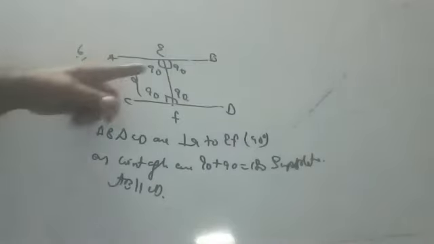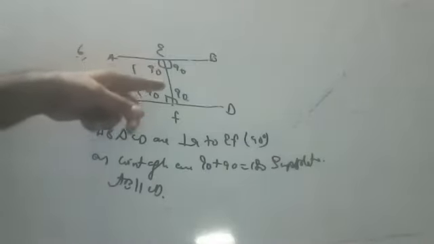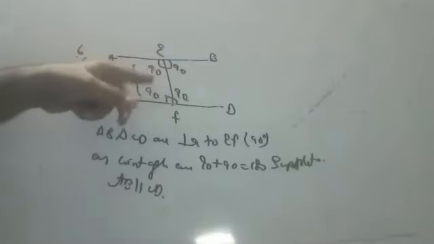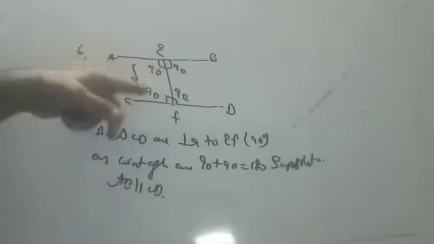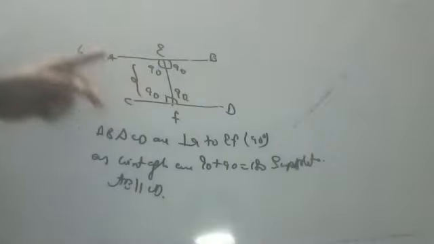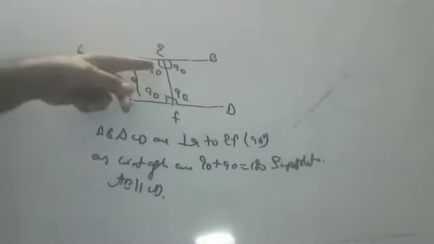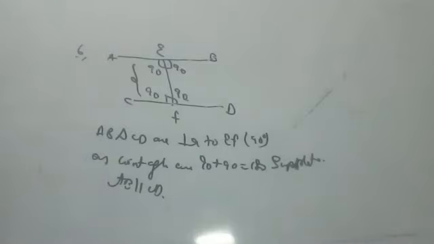Okay, children, 90 plus 90 is 180. He only gave perpendicular. Perpendicular means 90. As these both angles are supplementary, AB is parallel to CD, because co-interior angles are supplementary. You should mention that statement.